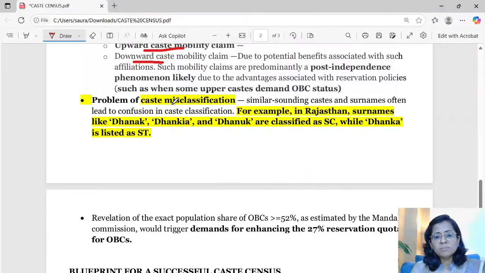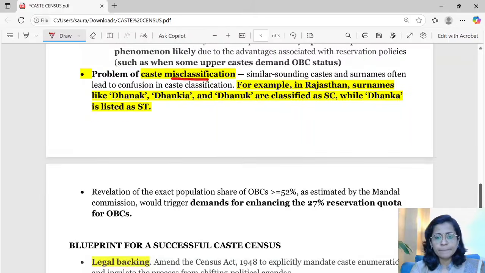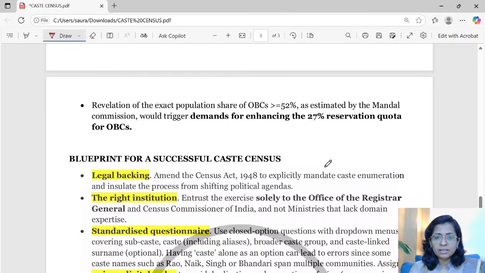There is a problem of caste misclassification also. There are so many castes which have similar names, with a little difference in pronunciation, and they will be categorized into different categories according to different states. So this needs to be considered when the administration is conducting the caste census. Also, if the Commission had fixed the OBC population at 52%, but according to new estimates the population is higher, then there can be a demand for increasing this 27% reservation quota also.